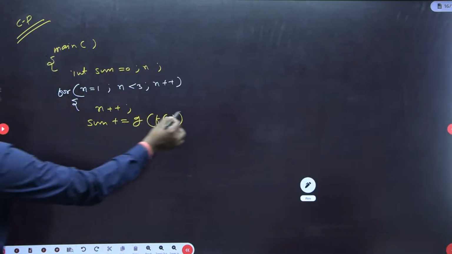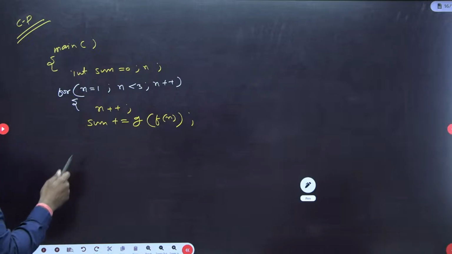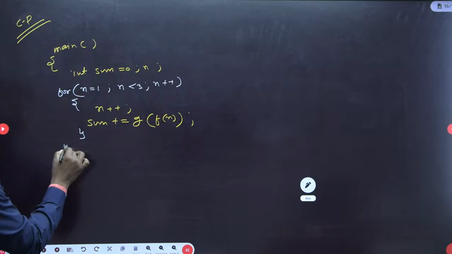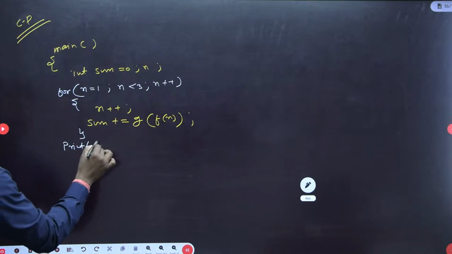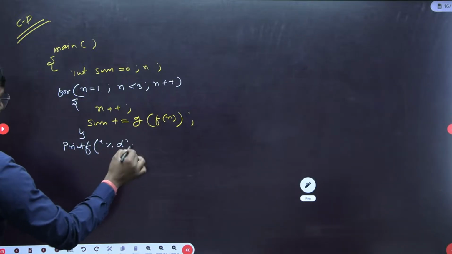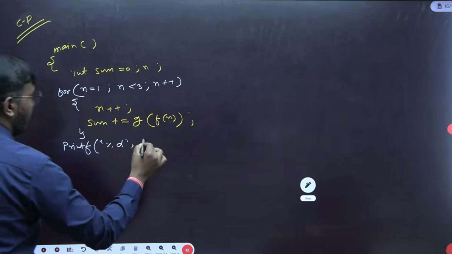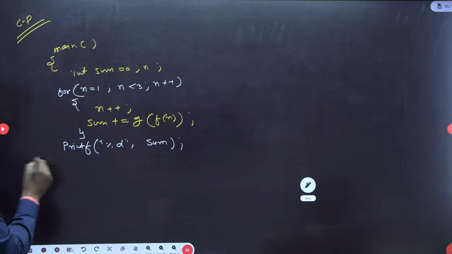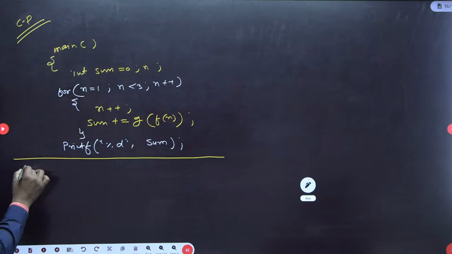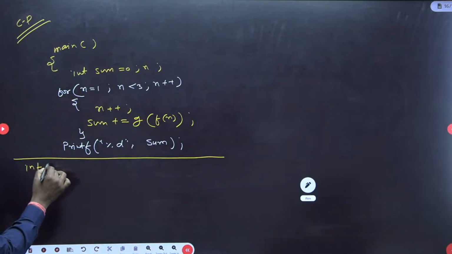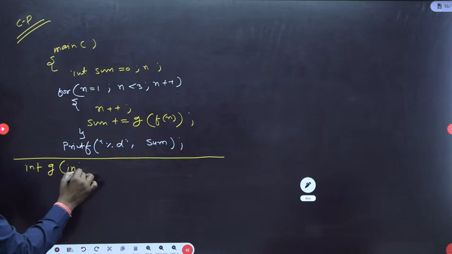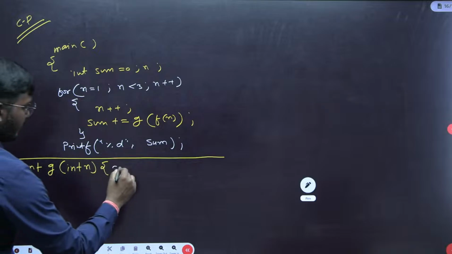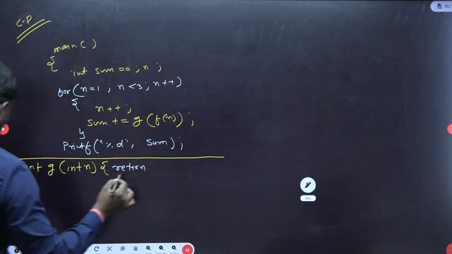Fine. Then, okay, done. And after this for loop we have one printf statement, printf %d, and we have the sum. Means finally what is the sum value? Fine. And here the functions are given. This g function is given. This g will take one parameter n, and it will return the value.